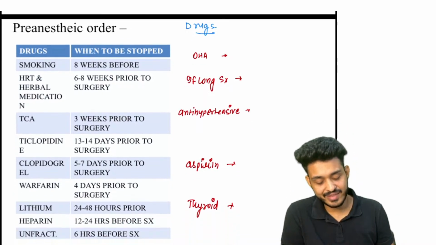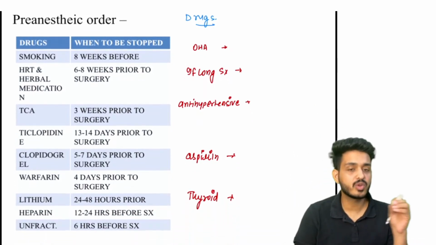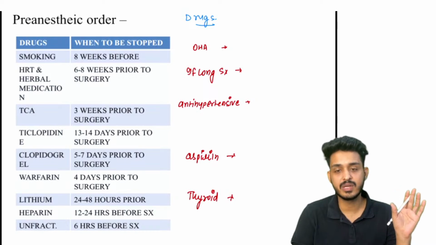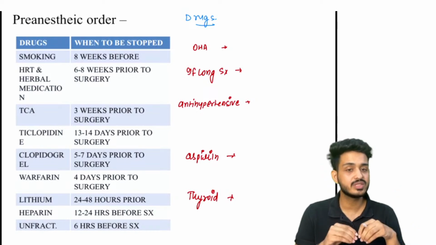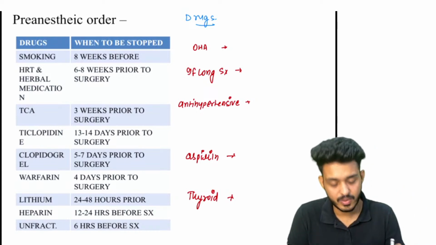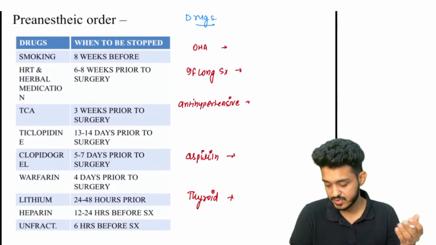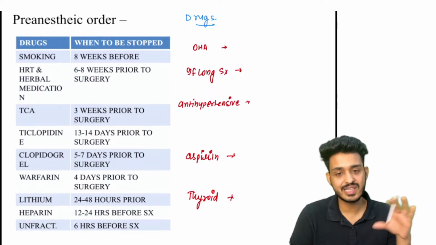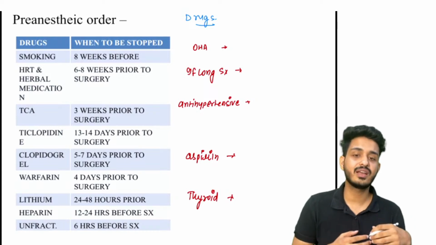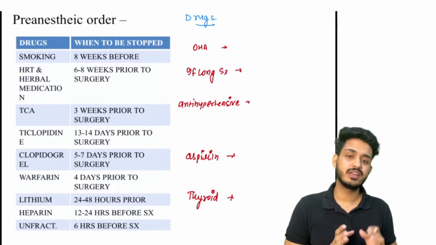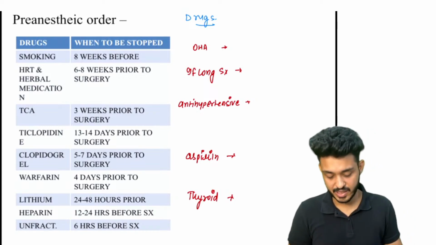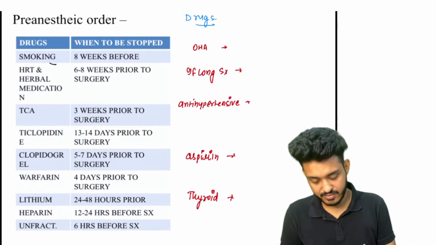So we have certain things we need to remember. Some questions have been asked from this particular table. Okay. This is the table you just need to see before the examination. I have made some more tables at the end. You just need to look at those pointers and one-liners we have included, and just go to the exam, your paper will be done, okay? Anesthesia, feel free about it, okay?